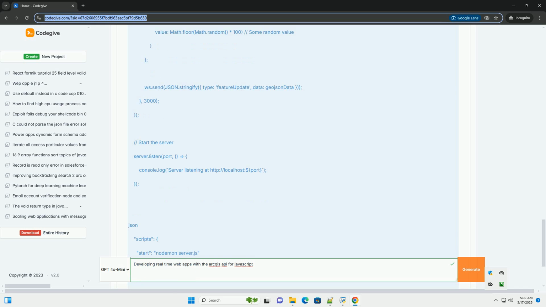CORS. We've included CORS middleware. You'll likely need this to avoid cross-origin resource sharing issues in the browser. Install it with npm install cors. Adjust the origin in CORS for production. 2. Front-end changes,